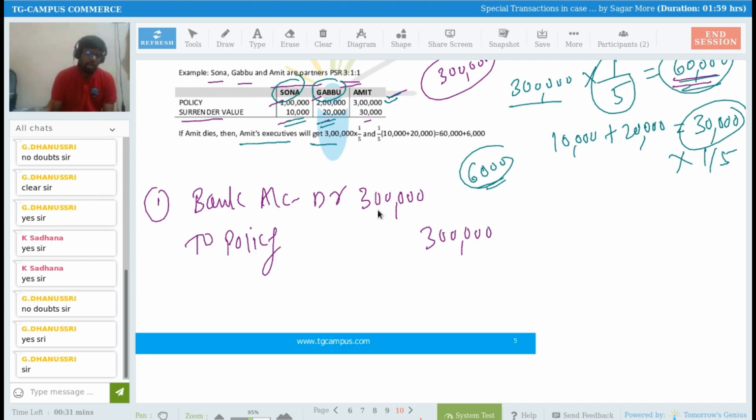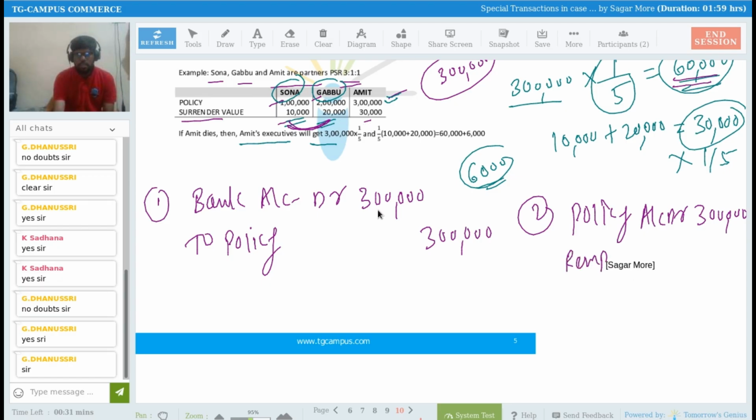Sir, I need to distribute this amount between the partners now, and for that the second entry is: policy account debit 3 lakh rupees, right? Then we have to debit the remaining partners' policy at surrender value, 10 plus 20, 30,000. So remaining partners' policy account debit at surrender value, 30,000 rupees, sir.